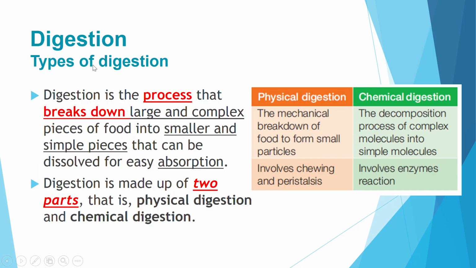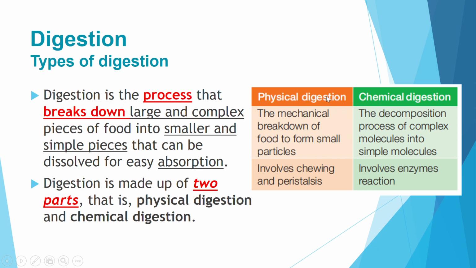Okay, next let's look at the types of digestion. First we have to define what digestion is. You have to mention that it is a process that breaks down large and complex pieces of food into smaller and simple pieces that can be dissolved for easy absorption, and you know that it has to be absorbed into our bloodstream. Digestion is made up of two parts, namely physical and chemical digestion.